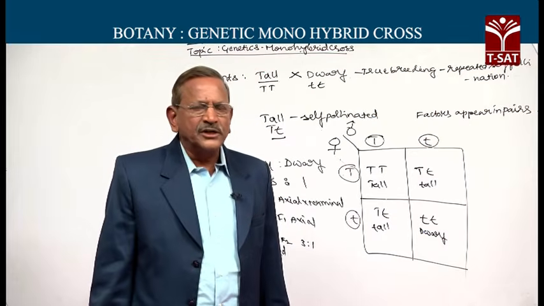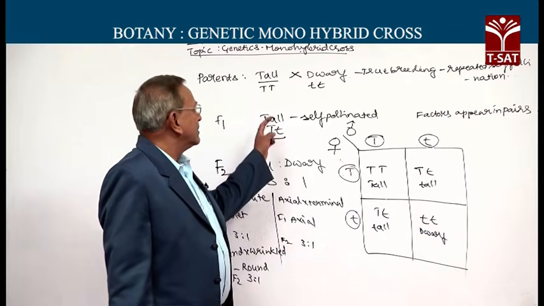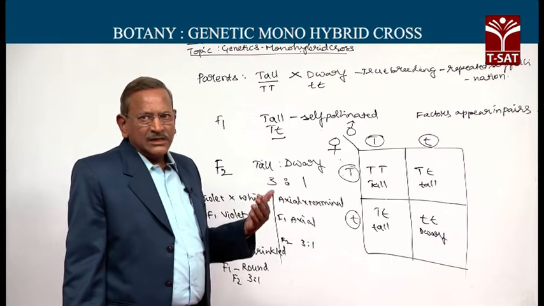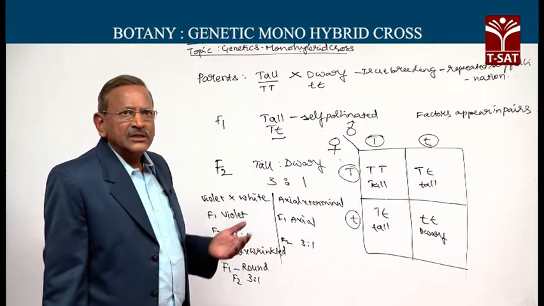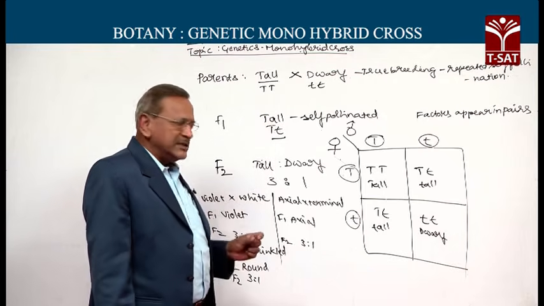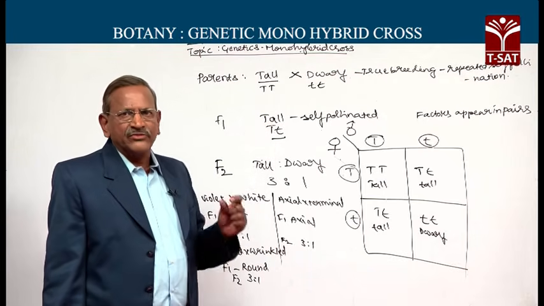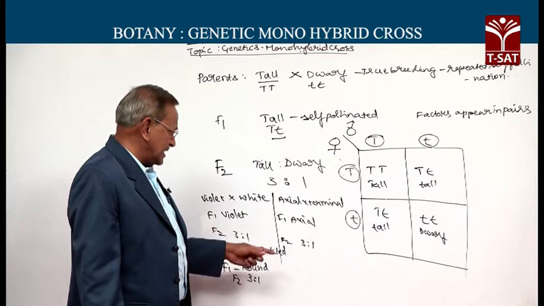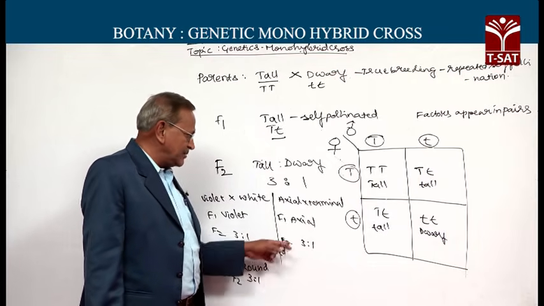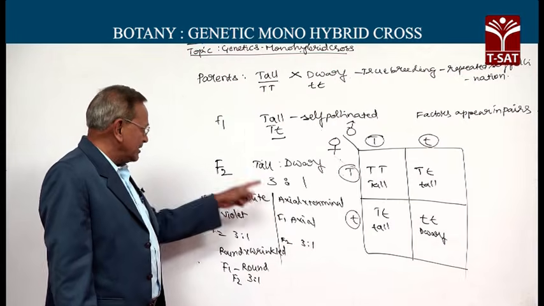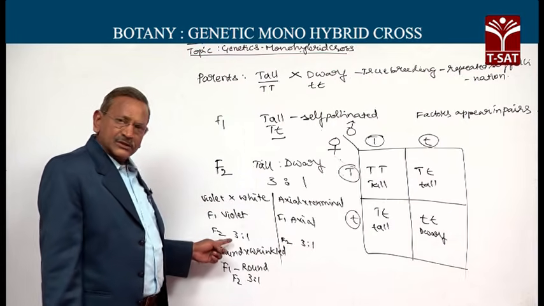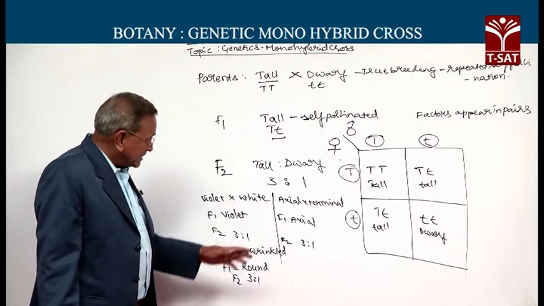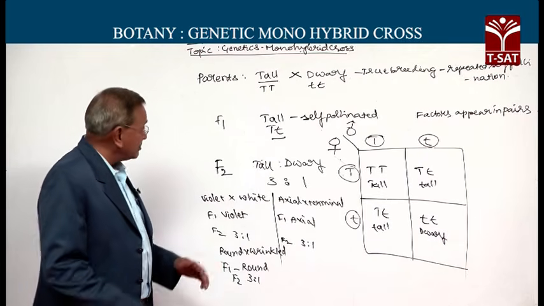Mendel obtained a 3:1 ratio not only in the monohybrid cross of tall and dwarf plant, but with all the remaining 6 pairs of characters also, he obtained similar results, indicating that something universal and fundamental is involved here. The F2 result in case of axial and terminal flower is 3:1. In case of violet and white flowered plants crossed, also the F2 result is 3:1. Round seeded plant crossed with wrinkled seeded plant also, the F2 result is 3:1.